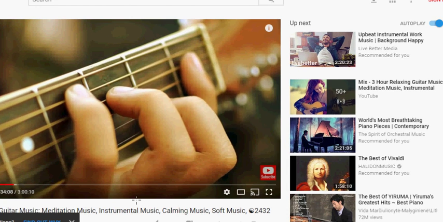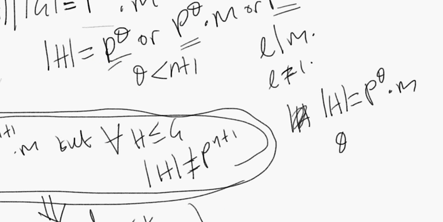So far, well, suppose we show that the order of h actually equals p to the theta times m, and we showed that theta has to be equal to n. Well, then maybe we're talking there, right? So we could use, actually, can we? Yeah, yeah.